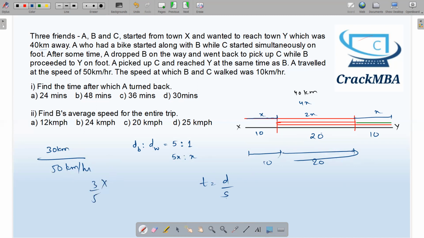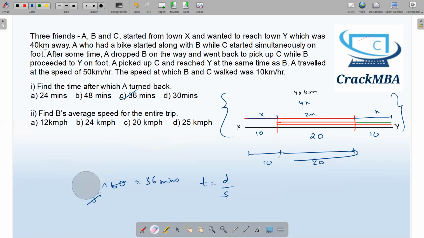Convert it into minutes, 36 minutes is the answer. This is the most critical part of this question. Once you have cracked this, then the questions are very easy. Let's see the next question.